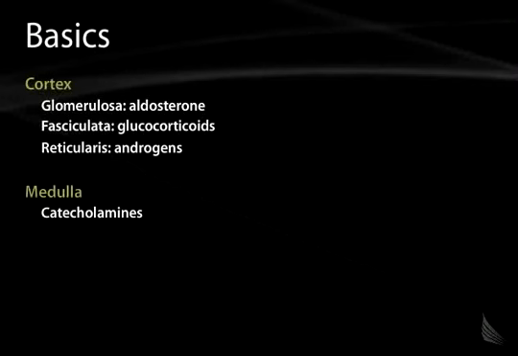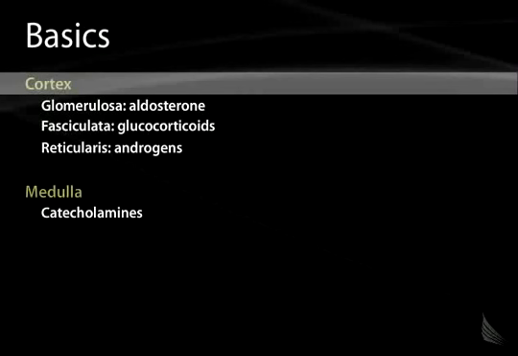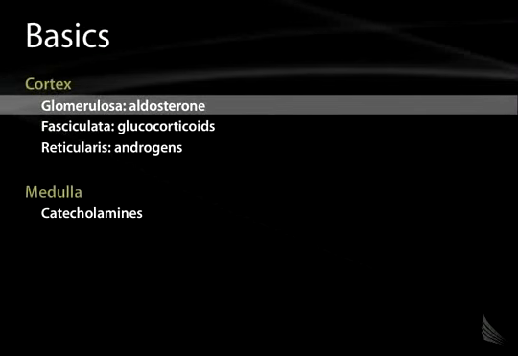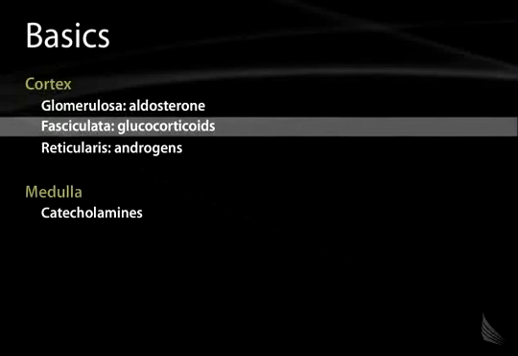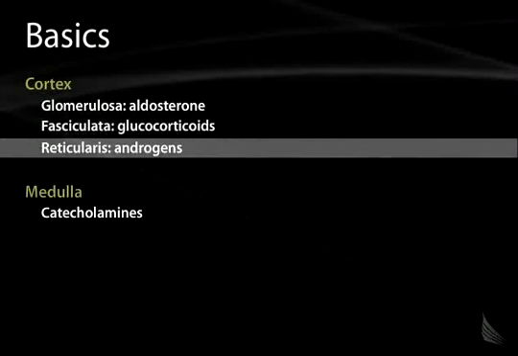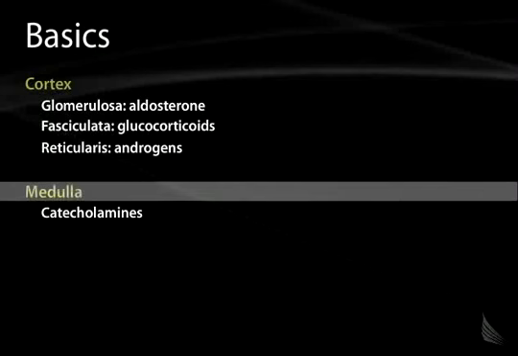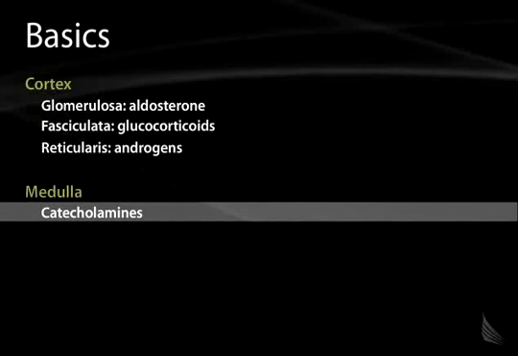First, a review of the basics. You may recall that the cortex is comprised of three zones: the zona glomerulosa, which produces the primary mineralocorticoid aldosterone; the zona fasciculata, which produces the primary glucocorticoid cortisol; and the zona reticularis, which produces the adrenal androgens. The adrenal medulla produces catecholamines, norepinephrine and epinephrine, as well as a small amount of dopamine.